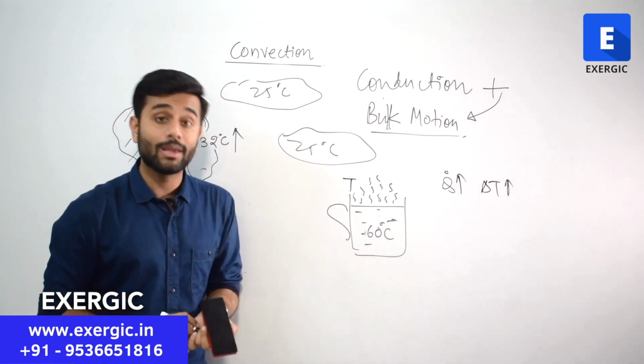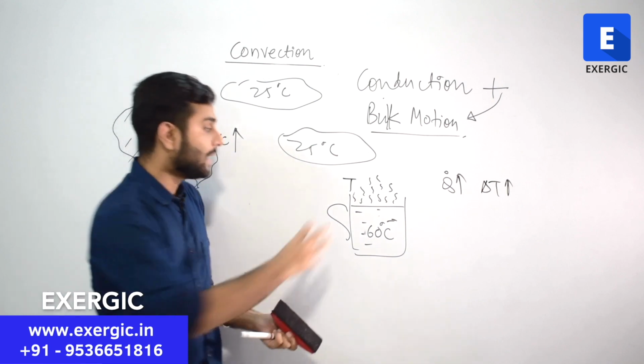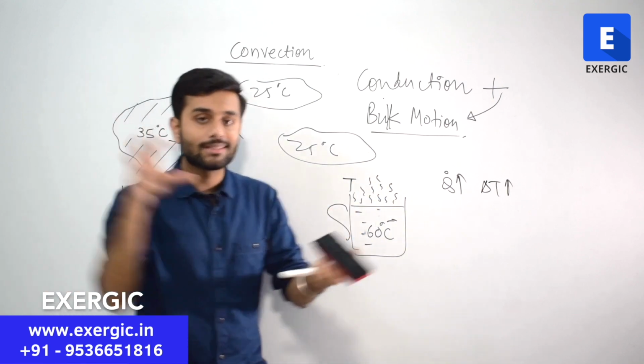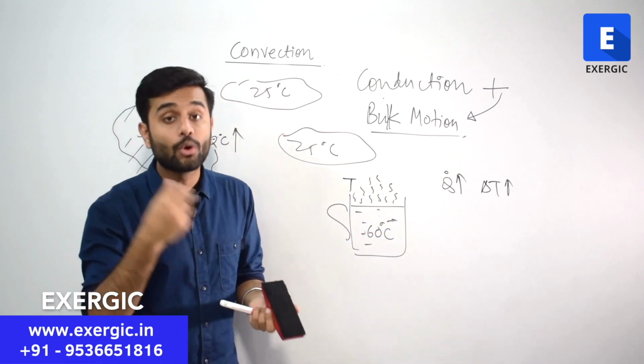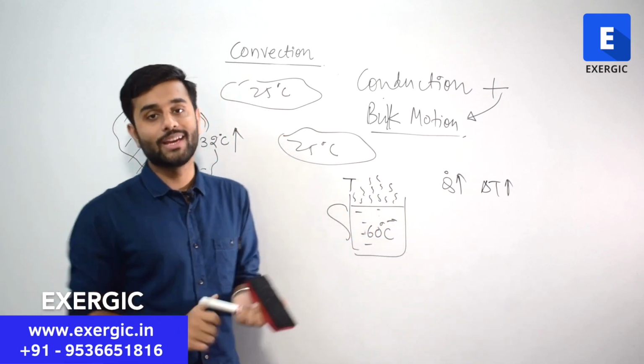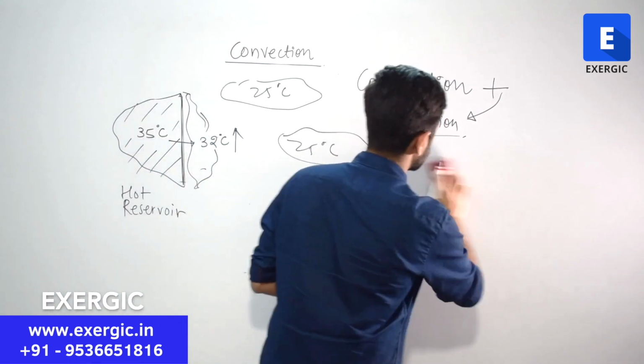And how can you make delta T high? By replacing this air with another ambient air at a lesser temperature. So what do you do?